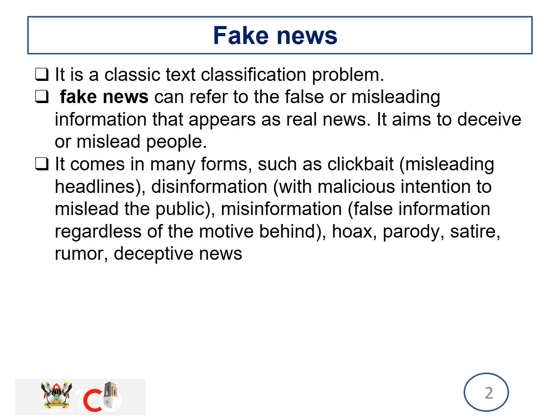For example, as clickbait. I told you in my previous slides that clickbait can mean something that, when it's posted on Facebook or WhatsApp or Instagram, invites many clicks, like many people would want to click on it to see what's behind that thing. So that's what clickbait is all about. And disinformation can mean malicious intention to mislead the public, and that's all.